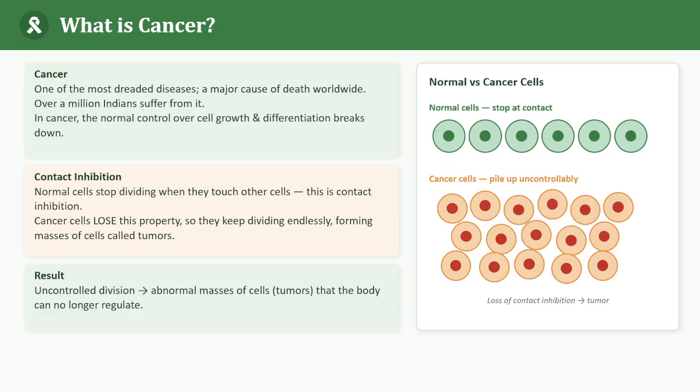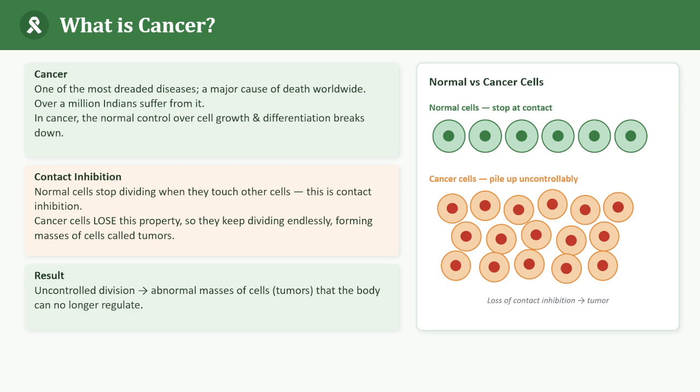So, cancer is a disease in which the normal control over cell growth and differentiation breaks down. Normally, our body has a very good control over cell division. But in a cancer cell, this regulation is lost. Next we are going to see contact inhibition.